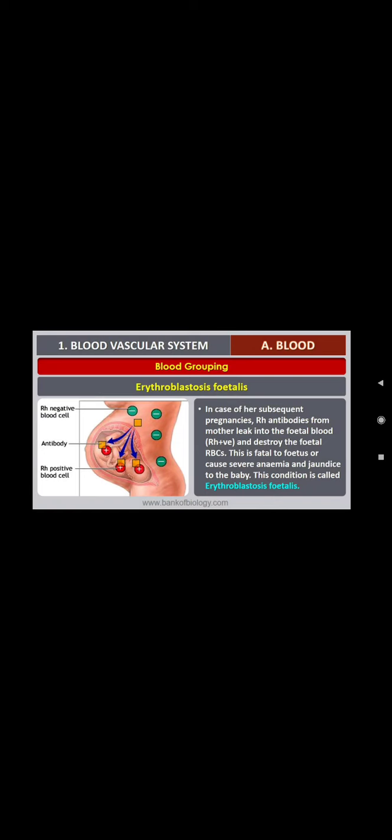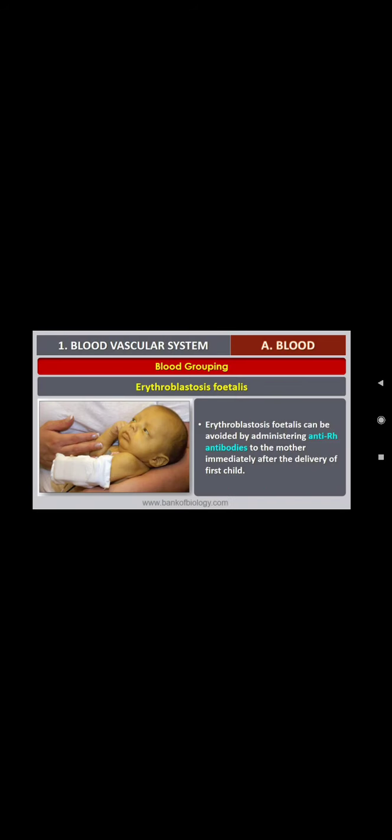Erythroblastosis fetalis can be avoided by administering anti-RH antibodies. We can administer the anti-RH antibodies to the mother immediately after the delivery of the first child, because the child's blood only mixes with the mother's blood.